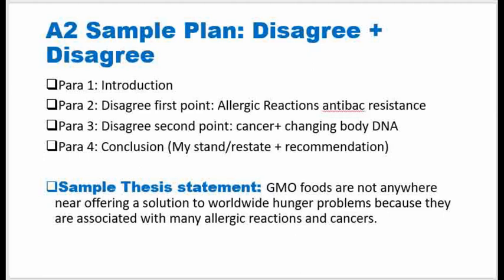So if I have to give an A2 sample plan, that is disagree plus disagree, you still will have an introduction, you will have a conclusion. These ones do not change. What changes is maybe the thesis statement and a few words, but you will always have an introduction and a conclusion. Now, the first body paragraph, of course, I disagree, and the second body paragraph, I disagree. And these are points for disagreeing. These are also points for disagreeing. So, in this 4-paragraph structure, both body paragraphs will be disagreeing. That is in the A2 approach.